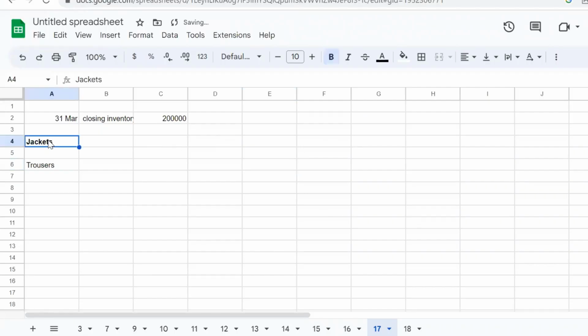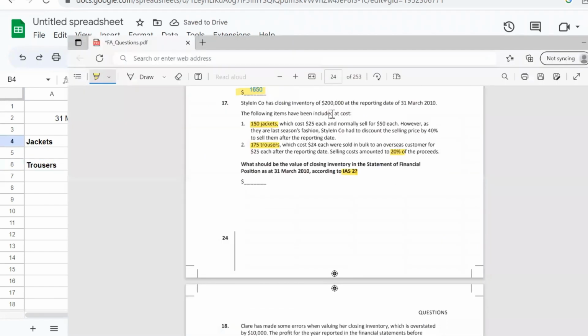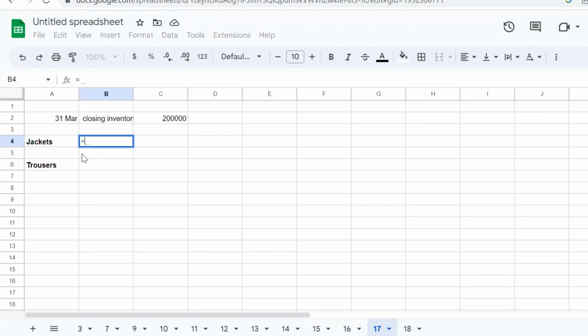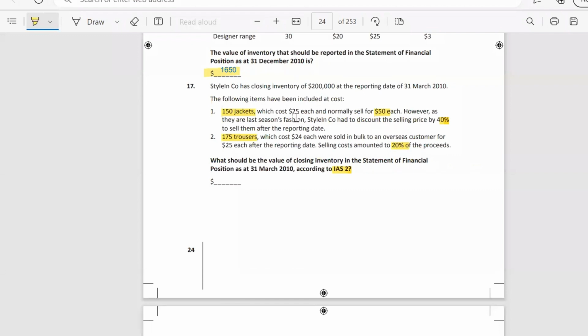So we have jackets and we have trousers. We have also the discount for jackets. And let's calculate the price with discount 40%. So the price with discount would be 30, and without discount it's 25. So we do not change anything. And regarding trousers, we have $24 for each price, for each trousers price.